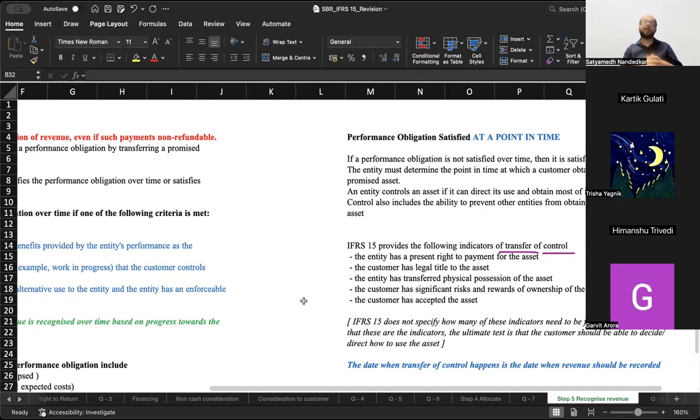Then customer has the legal title to the asset. That means on paper, on the registered document, it is in the person's name. Then entity has transferred physical possession of the asset. Customer has significant risk and reward of ownership.